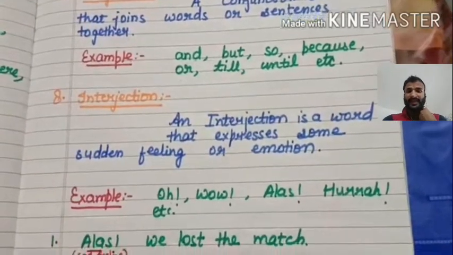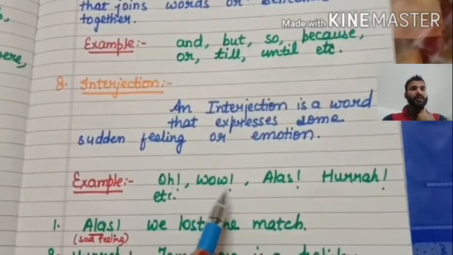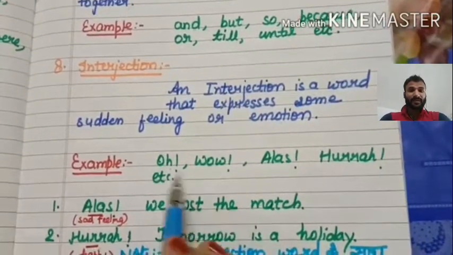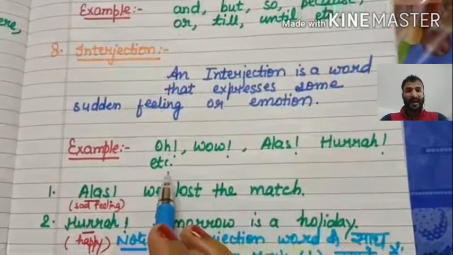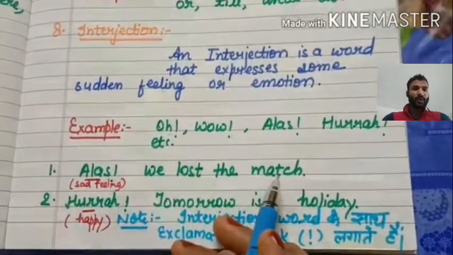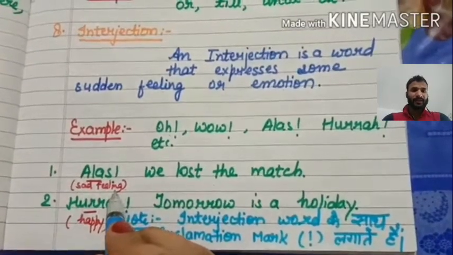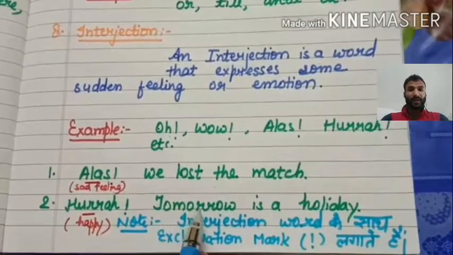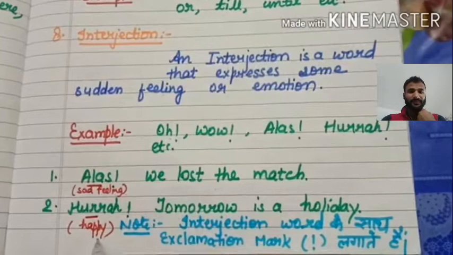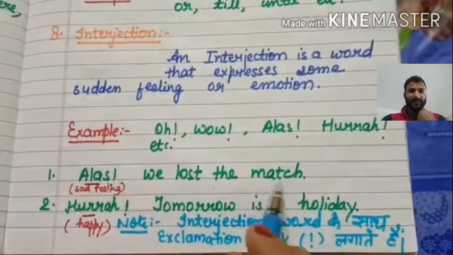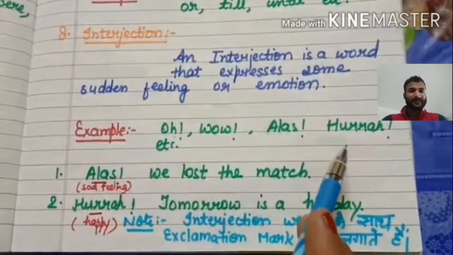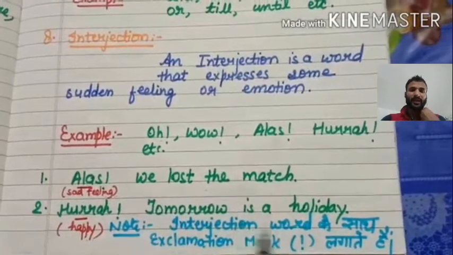If we talk about an example, Alas, we lost the match. When we lost the match, suddenly we get a sad feeling. Applause, we lost the match. Another example, Hooray, tomorrow is a holiday. When we are very happy, we say hooray. Happiness is also a sudden feeling. Alas is a sad feeling, and hooray is used for a happy feeling.